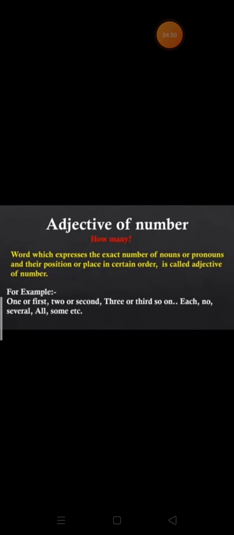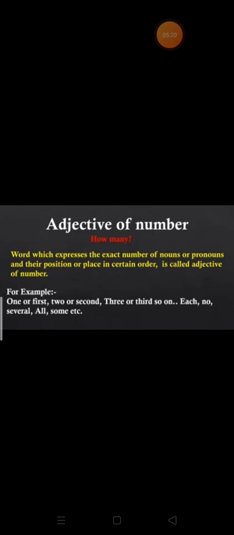Next we have adjective of number. That is how many. Words which express the exact number of nouns or pronouns and their position or place in a certain order are called adjectives of number. For example, one or first, two or second, three or third, and so on.